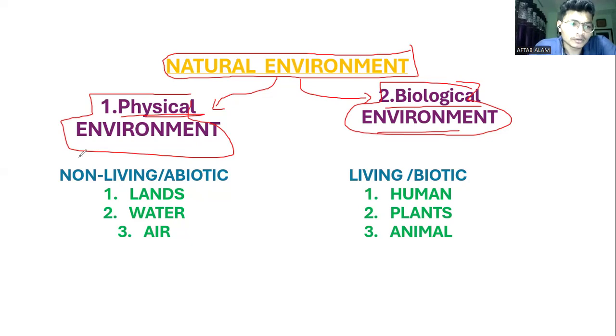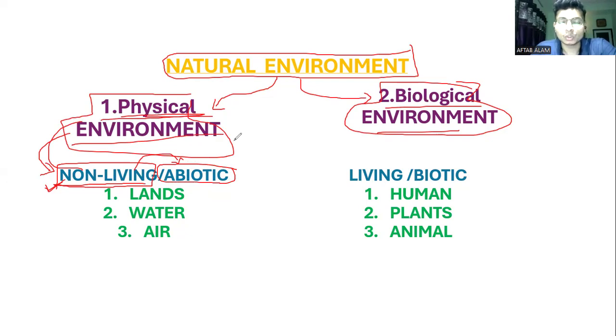See here, the physical environment consists of all those elements which don't have any life. That means they are non-living elements on the earth. These make up the physical environment, right? And the non-living ones we call abiotic. That means abiotic components are non-living elements on the earth, and these elements make up the physical environment.